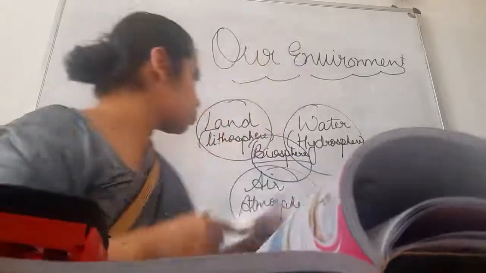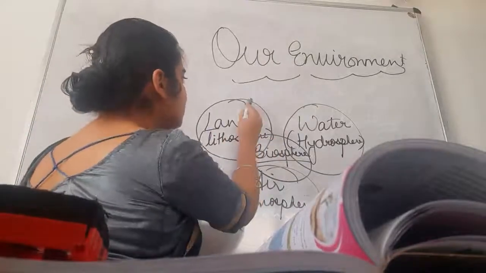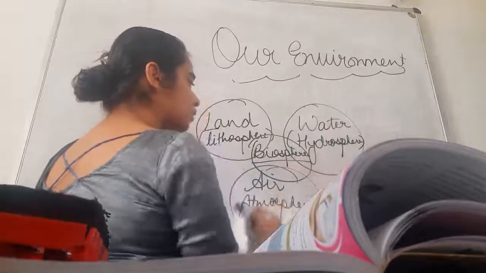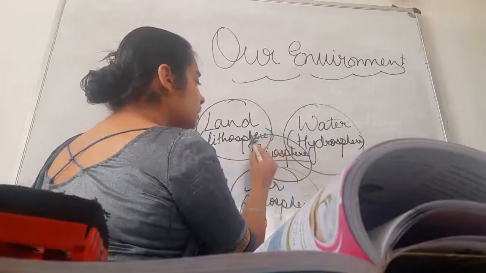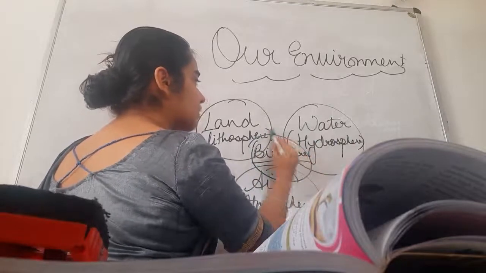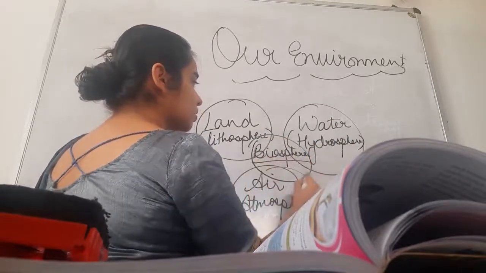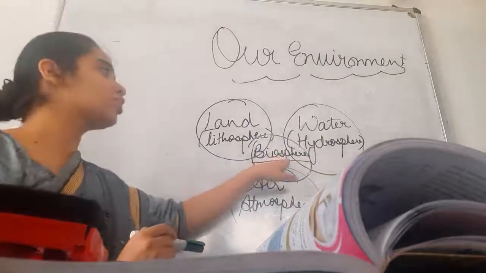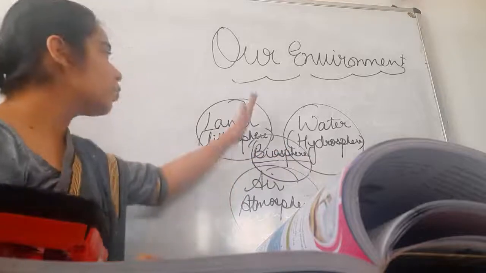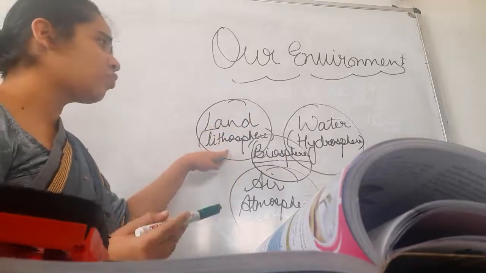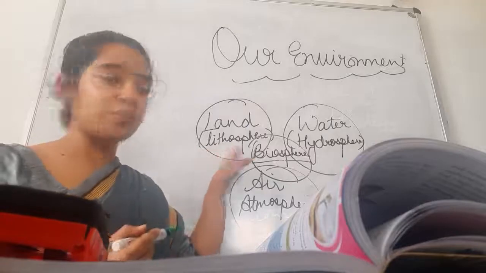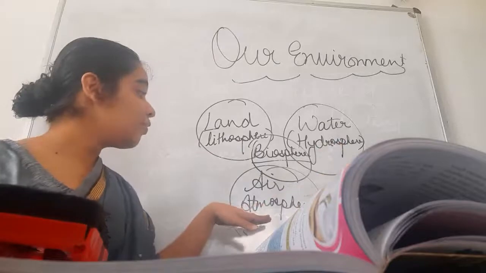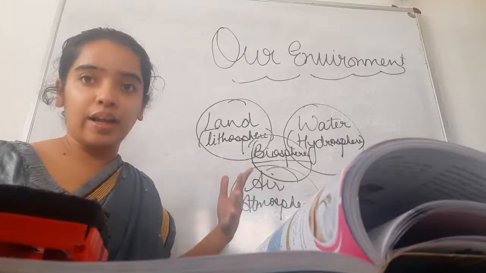And in the narrow zone, see, here life is not possible because only land is there. Here only water is there, here only air is there. Where all the three are interacting with each other, I mean this part is covering all the three areas, here life is possible, that is called biosphere. If I say only this part where there is only land but no water or air, life is not possible. Where there is only water but no land or air, no life is possible. Where there is only air, no life is possible again.